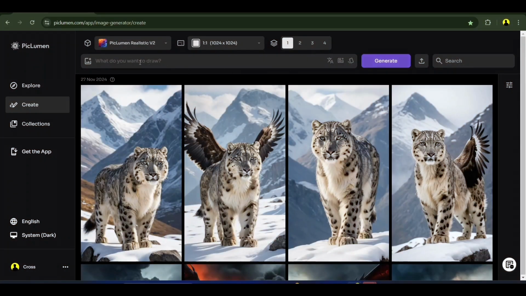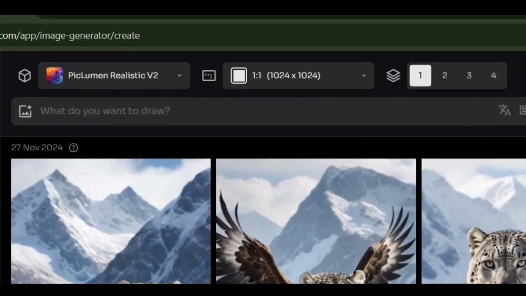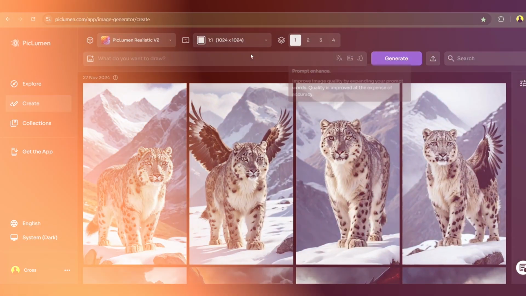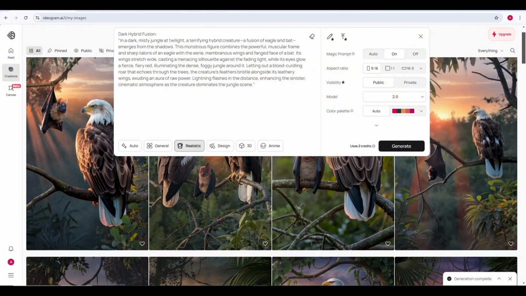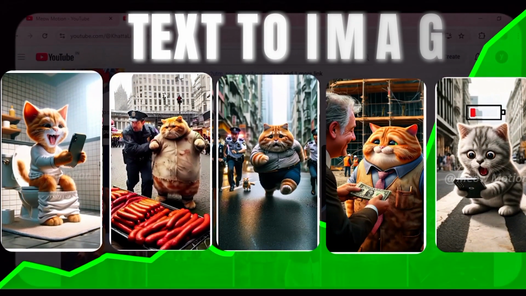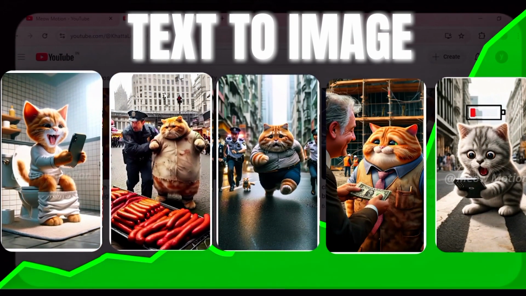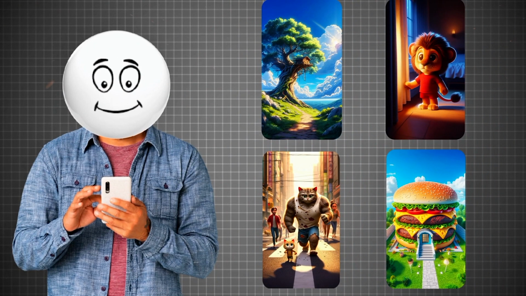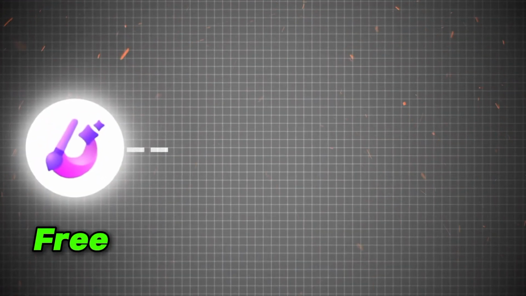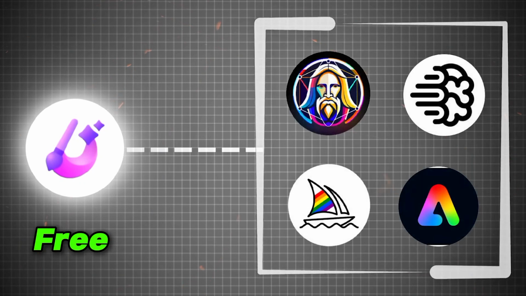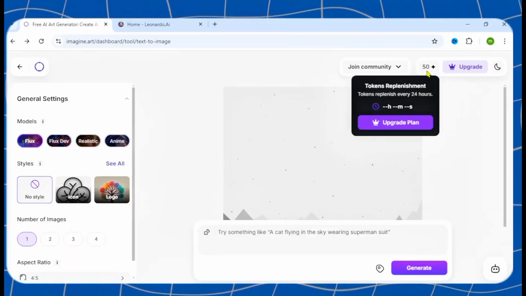The method I will teach you for getting images is by far the best and most professional method out there, something you won't see any other guru telling you. But before revealing the process, let me tell you about some of the best free text-to-image tools that we'll be using today. Since our full focus is on creating something truly mind-blowing, we won't be using just one text-to-image tool. That's why I will tell you about 3 of the best text-to-image tools.